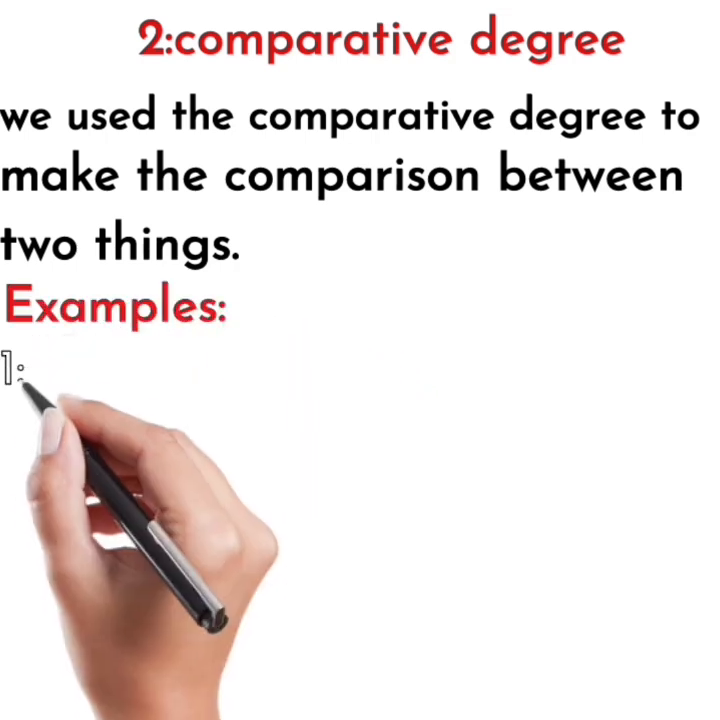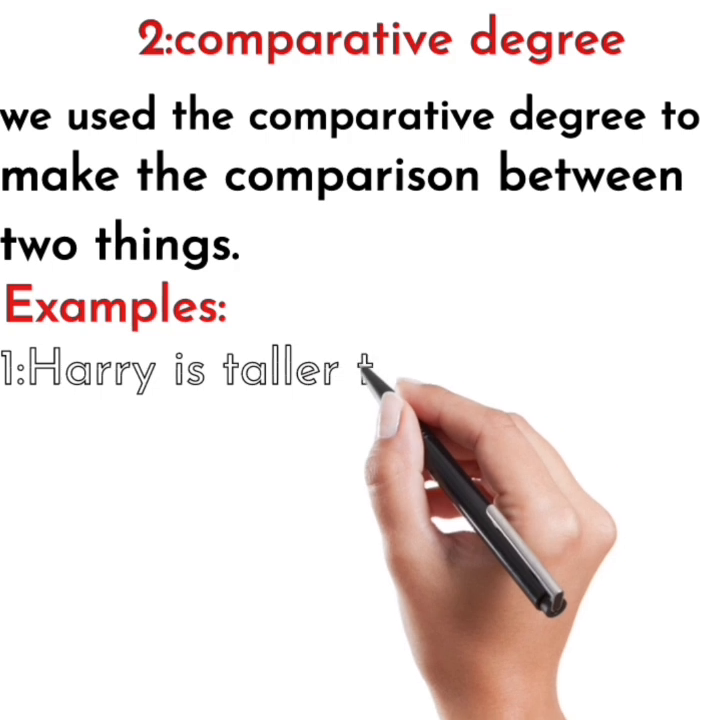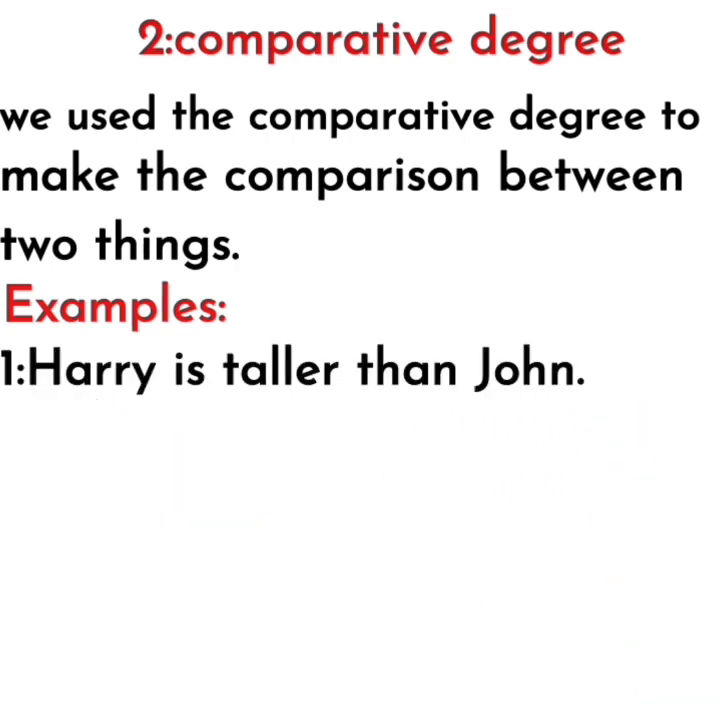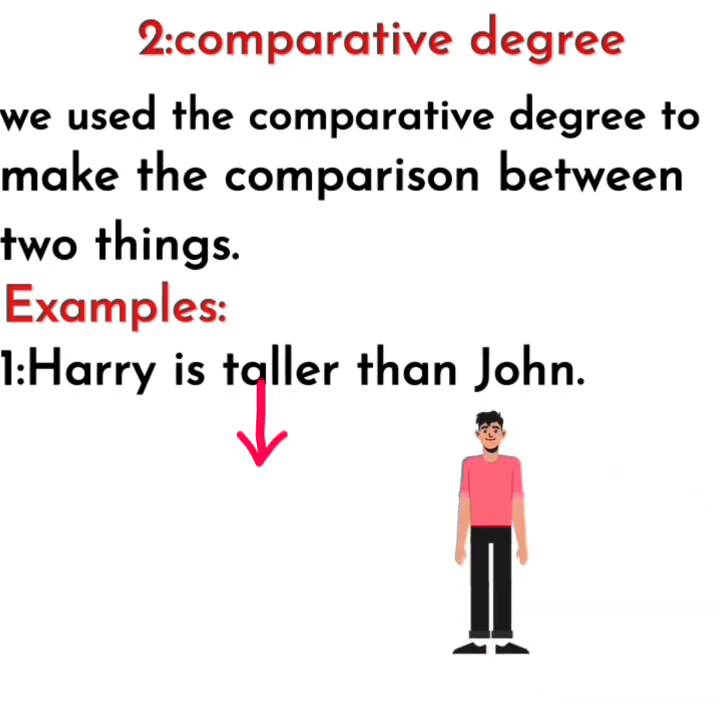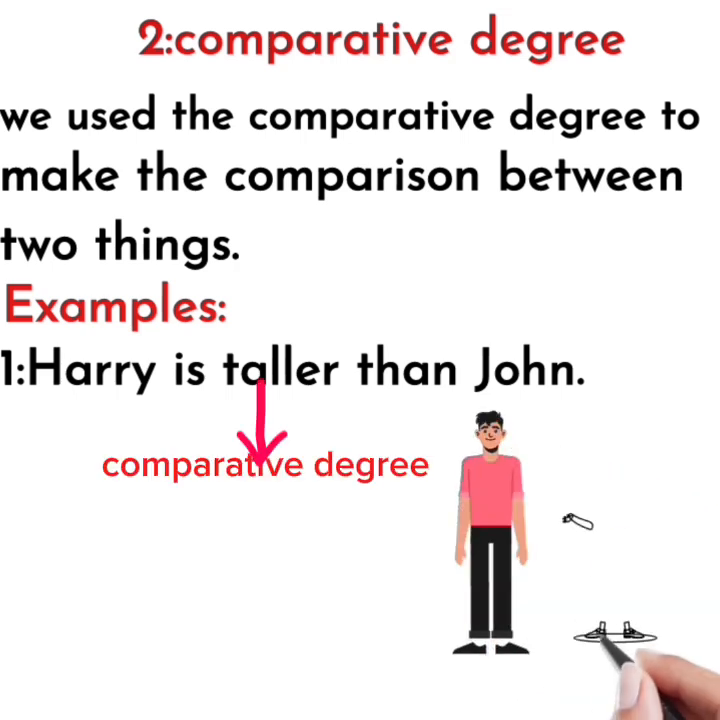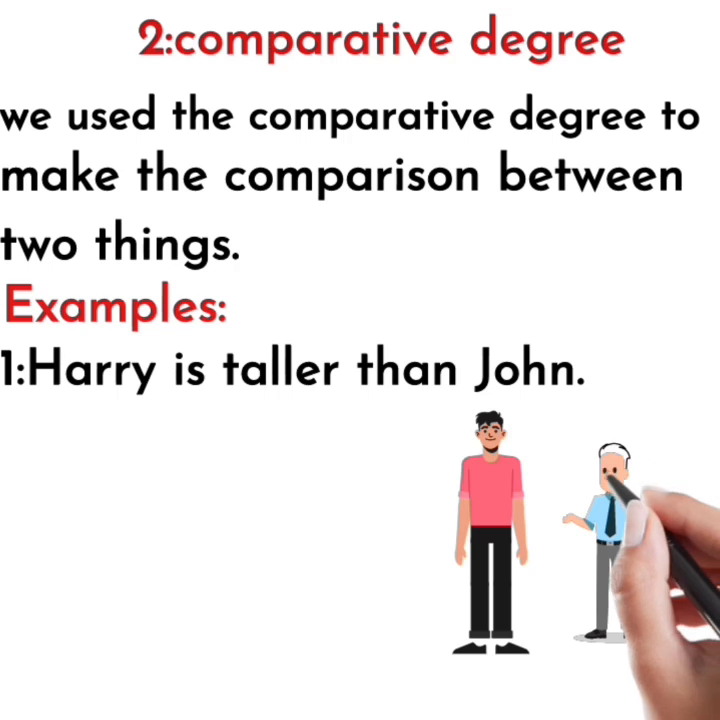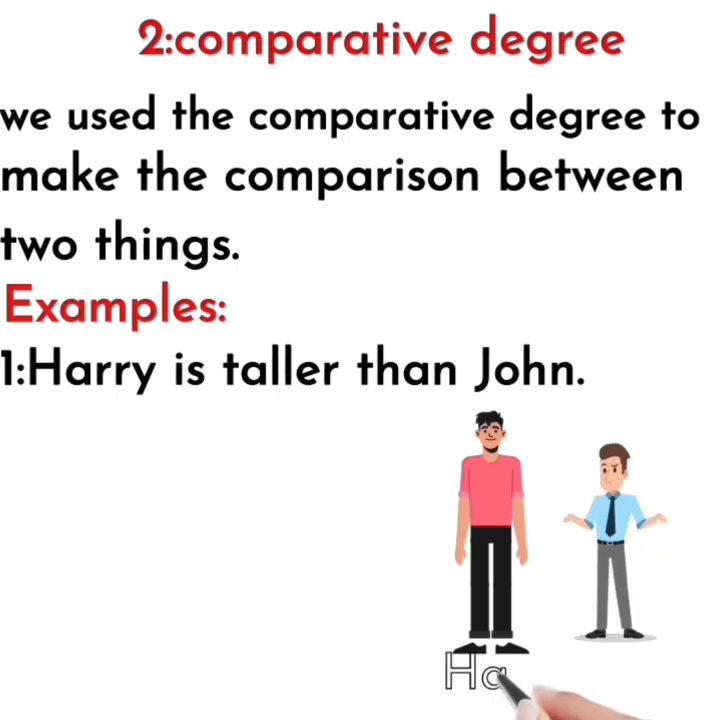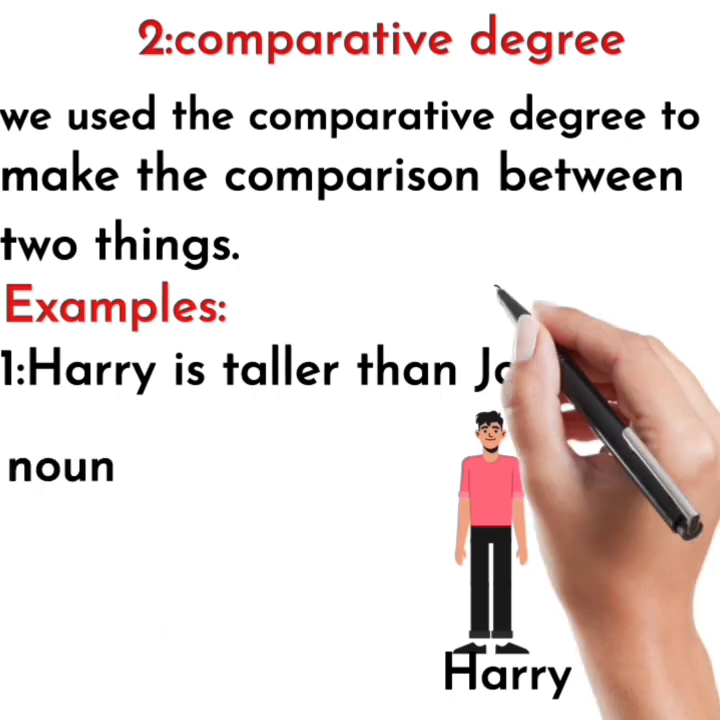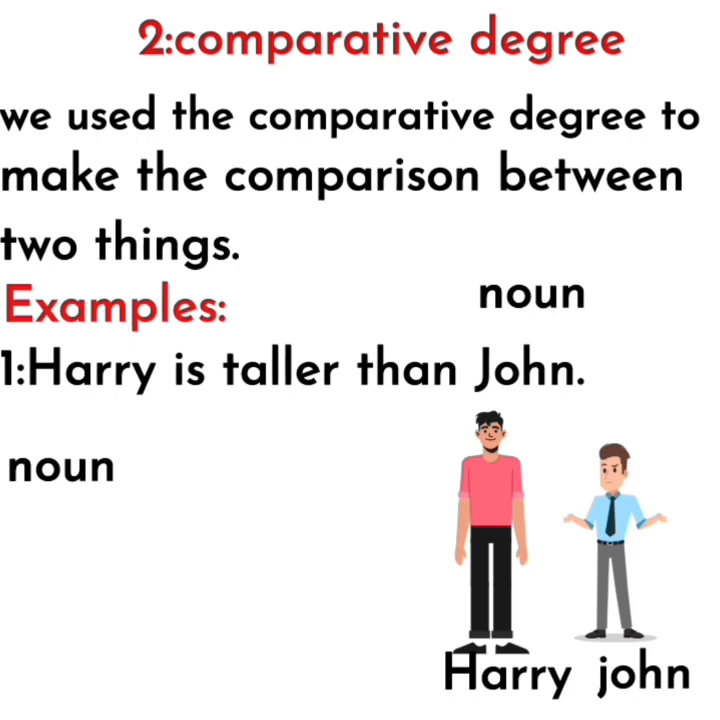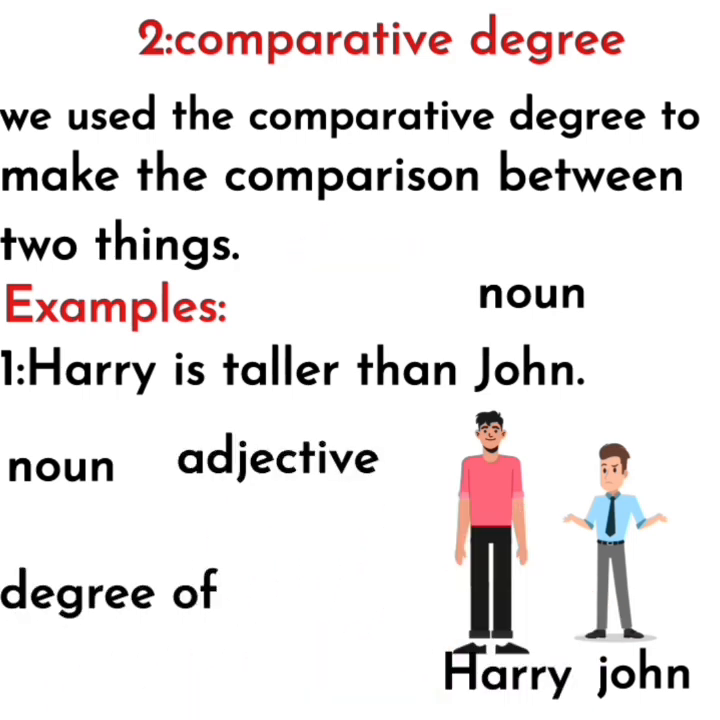Example: Harry is taller than John. In this example, Harry is a noun here and John is also a noun here. And what's taller in this sentence? Taller is our comparative degree, which makes the comparison between two persons, Harry and John. Which type of comparison does our comparative degree tell? The comparison of height between Harry and John. So this is the comparative degree because we're making in this sentence a comparison between only two persons, Harry and John. So these are the degrees of comparative.